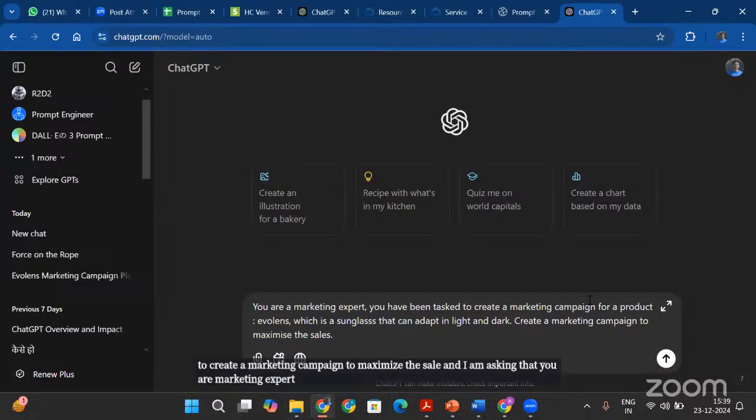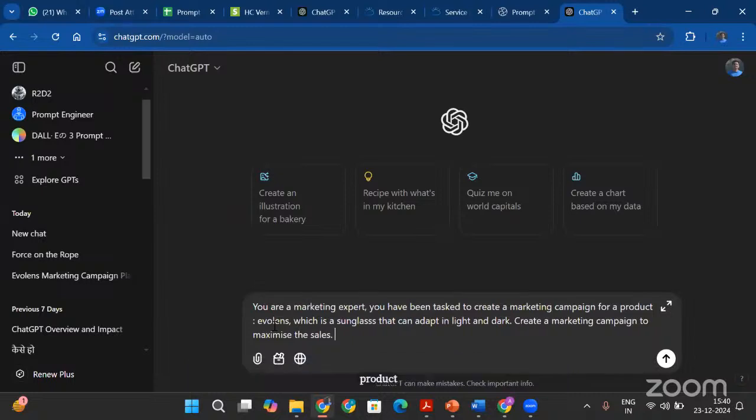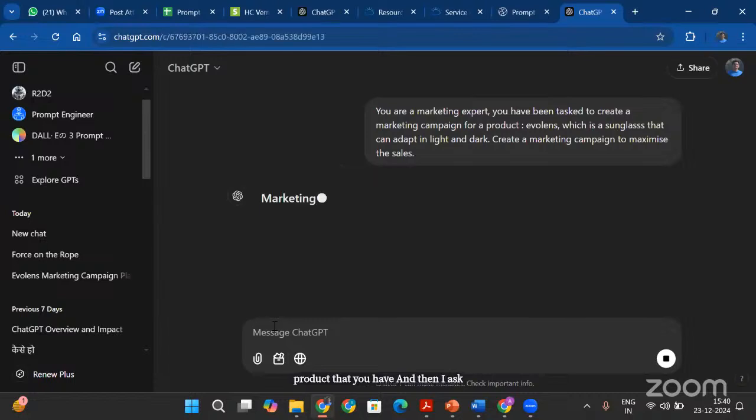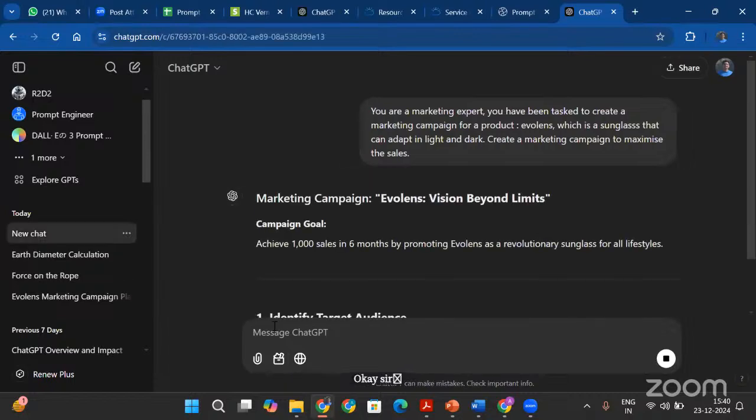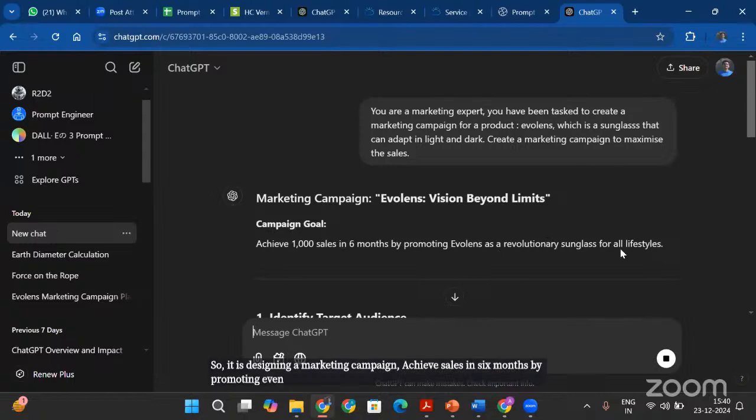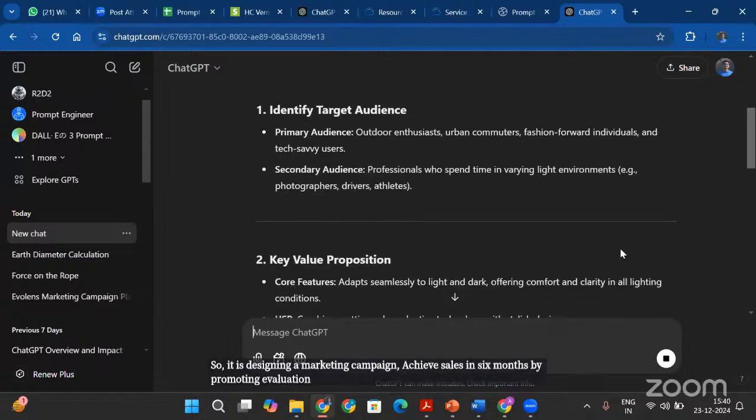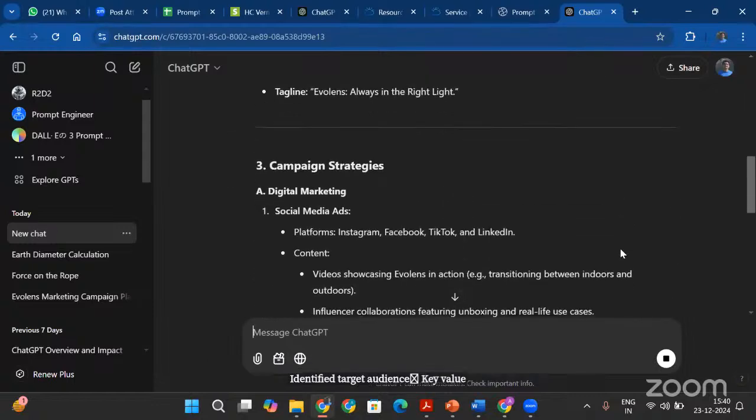You have been tasked to create a marketing campaign for, I am creating it for Evo Lens. You can create for whatever product that you have, right? And then I ask it to create. Okay, so it is designing a marketing campaign, achieve 1,000 sales in 6 months by promoting Evo Lens as a revolutionary sunglass, identify target audience, key value proposition, campaign strategies.